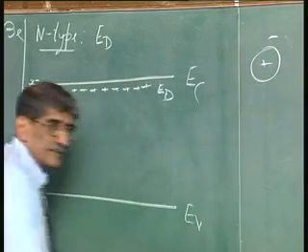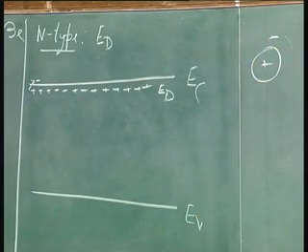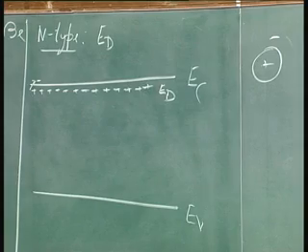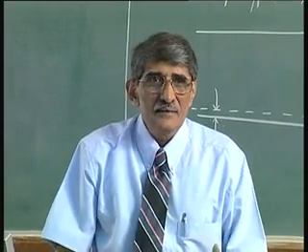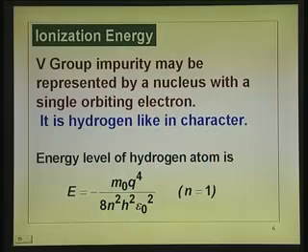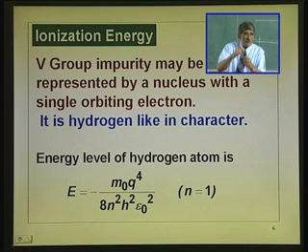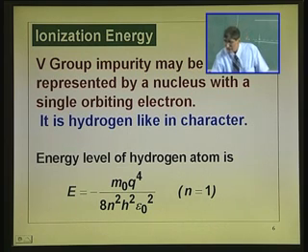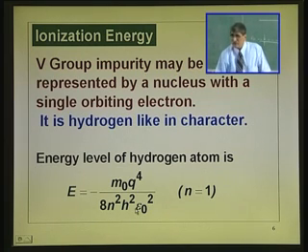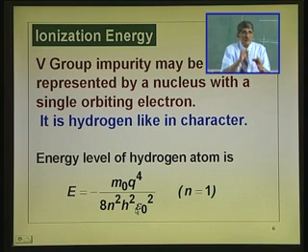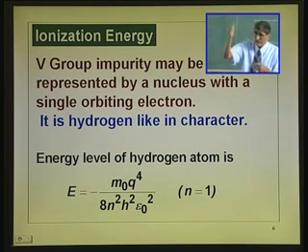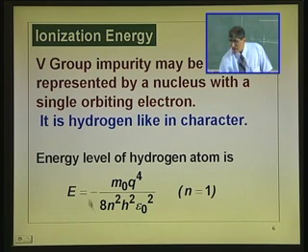This is the one which is orbiting. This is equivalent to a hydrogen atom, hydrogen like in character, which has one electron which is orbiting. Now, there you find out what is the ionization energy of that electron. What you mean is the energy required to remove it from the vacuum level. That is calculated by this formula. Once you consider a hydrogen atom, the energy required to remove the electron away is given by this formula.